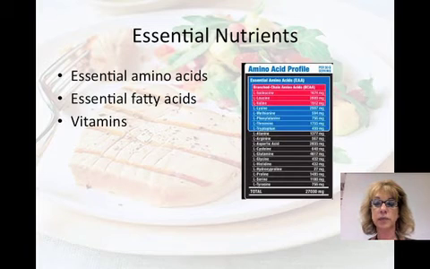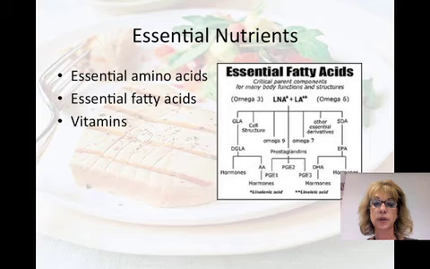Animal proteins are complete. In other words, they contain all of the essential amino acids. Plant proteins, therefore, are incomplete. Essential fatty acids: these are certain unsaturated fatty acids. Remember, the unsaturated fatty acids have double bonds. An example is linoleic acid in humans, and it's used to make the phospholipids in membranes, cell membranes, plasma membranes. Deficiencies in this are very rare because that's abundant in our food.